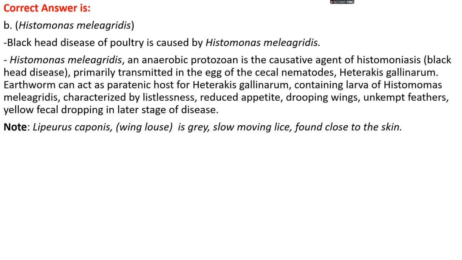Blackhead disease of poultry is mainly caused by Histomonas meleagridis, an anaerobic protozoan, the causative agent of histomoniasis, that is blackhead disease. It is mainly transmitted in the eggs of cecal nematodes, that is Heterakis gallinarum, and earthworms act as a paratenic host for Heterakis gallinarum containing a large number of Histomonas meleagridis. It is characterized by listlessness, reduced appetite, drooping wings, unkempt feathers, and yellow fecal dropping in the later stage of the disease. Okay. Note that Lipeurus caponis is a wing louse, a gray, slow moving louse which is found close to the skin.